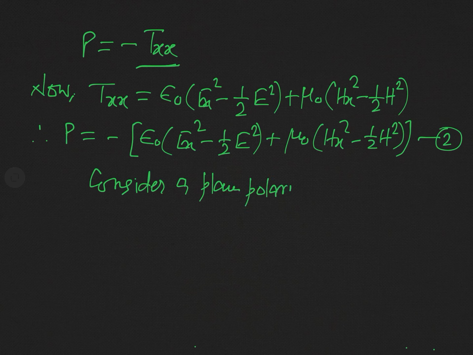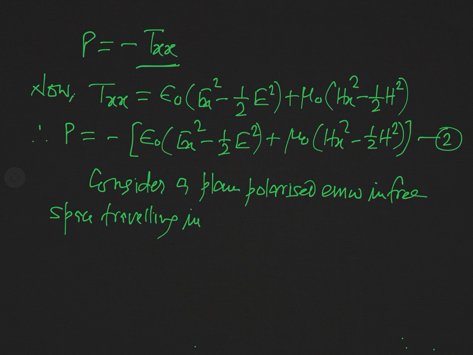So let us consider a plane polarized EMW in free space traveling in x direction. We have already considered that radiation is falling in x direction. It means the wave is traveling in x direction.